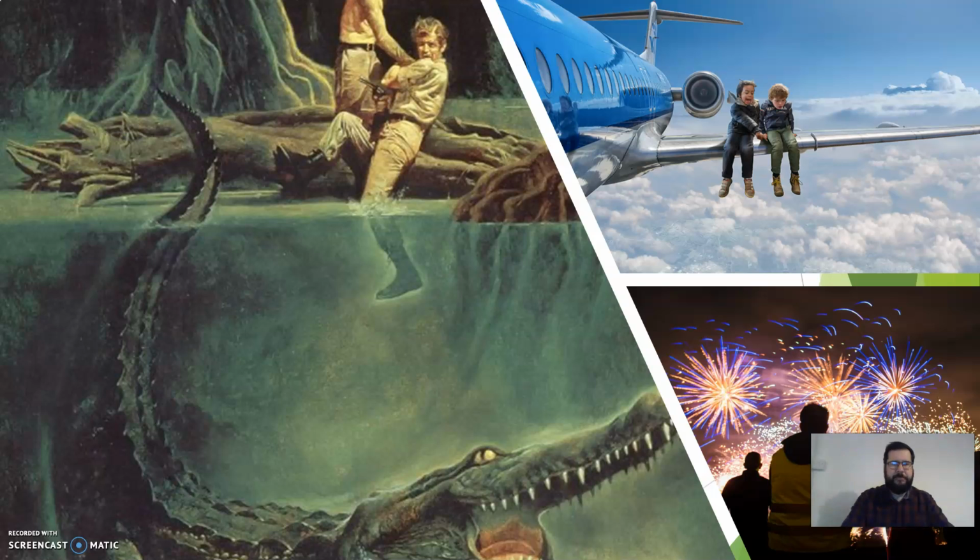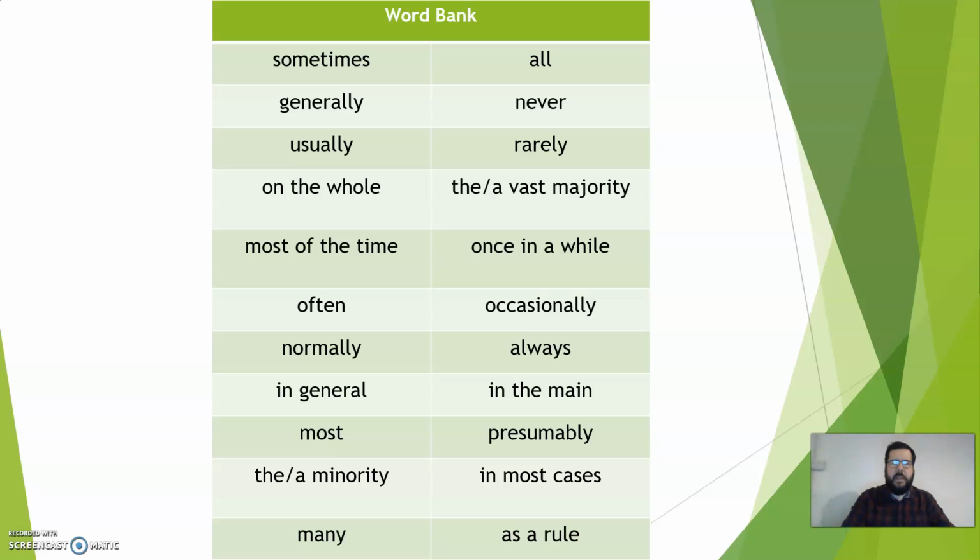Okay, so today's work then. I want you to write sentences using these three pictures, and as we've done before, if you don't want to use these pictures, you can use your own pictures, but I want you to create some grammatical sentences using generalisers. And on the next slide, I have put all of the generalisers that we have used and that you can use in your writing.